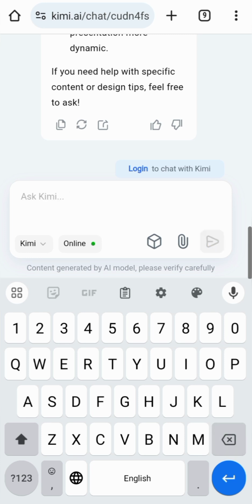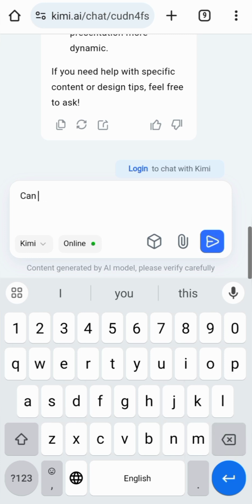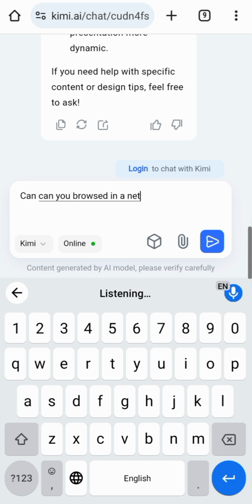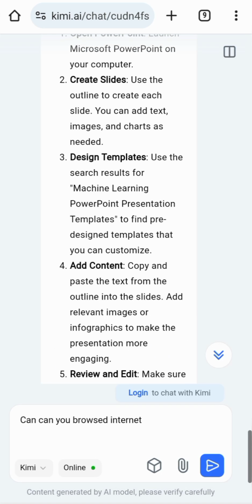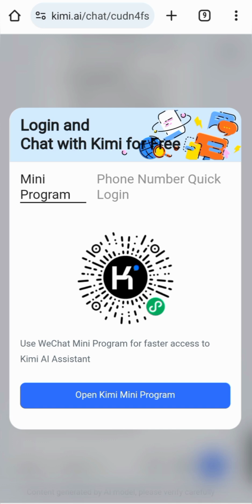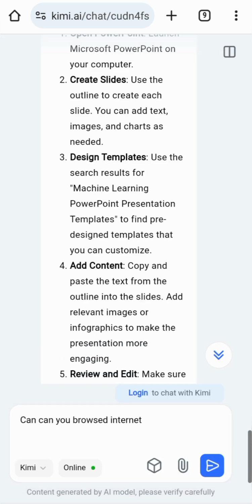Let's see, can you browse the internet? Hmm. Let's see. It means my free trial has ended. So okay, let me guide you through the other important features of this model.